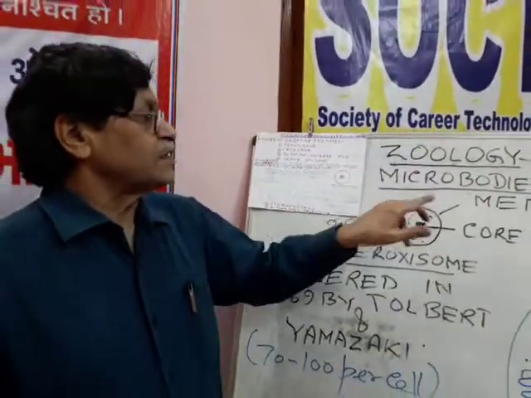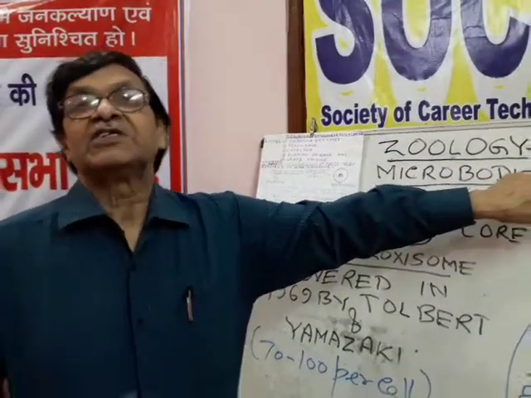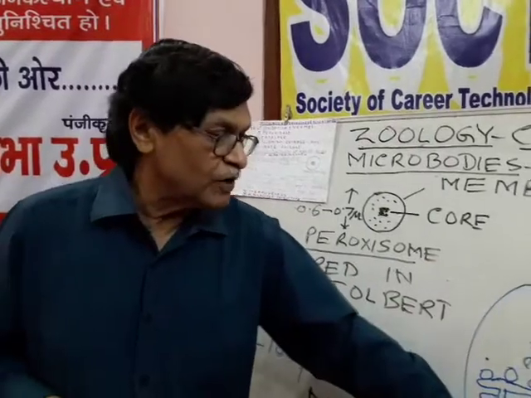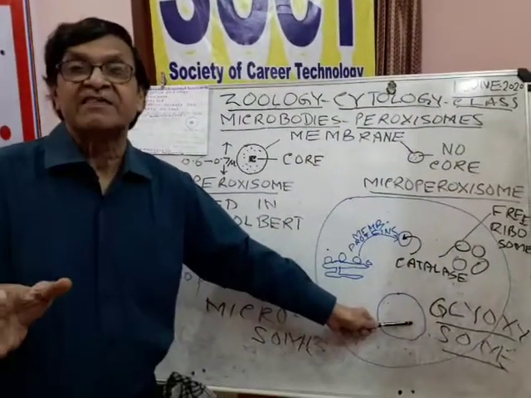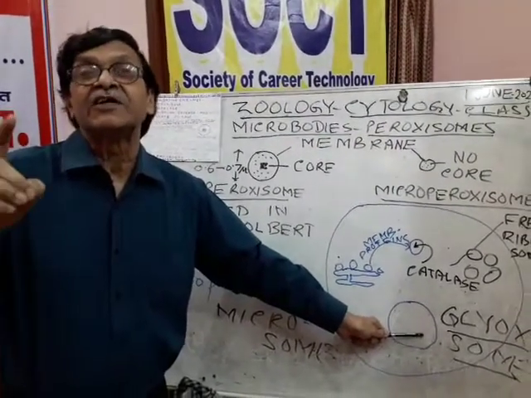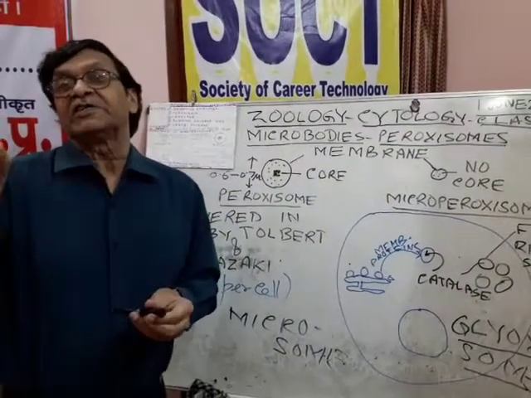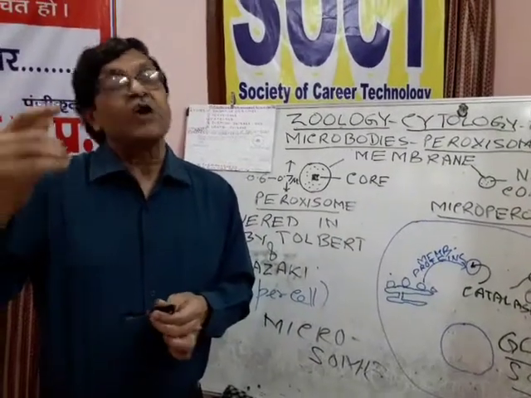There are two structures. The microbodies contain peroxisome, which is found in both animal and plant cells, and along with that one more structure, glyoxysome, which is found in some plant cells and contains enzymes related with the glyoxylate cycle, which plays a role in gluconeogenesis, or formation of glucose from fatty acids or fat.